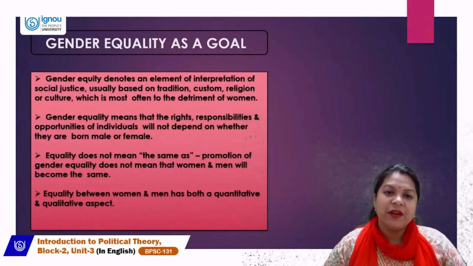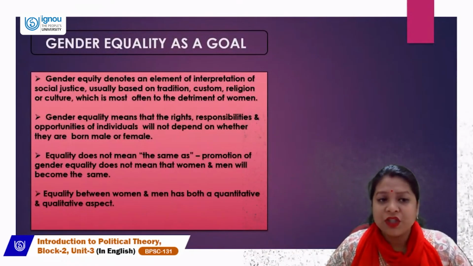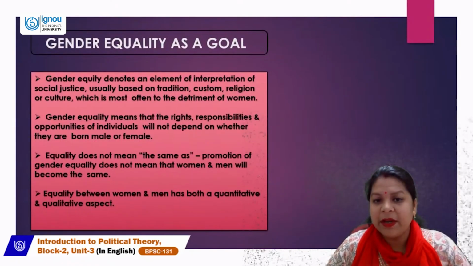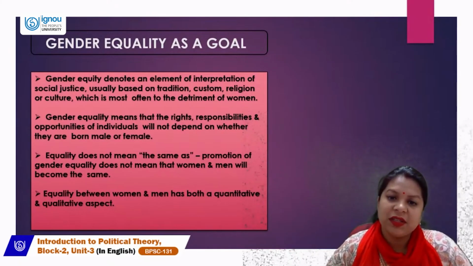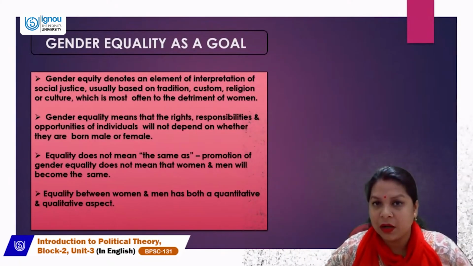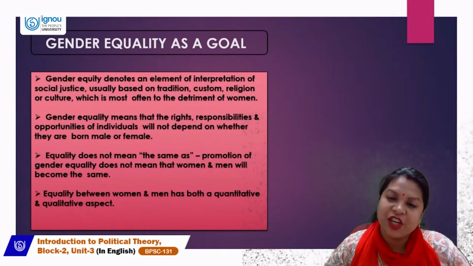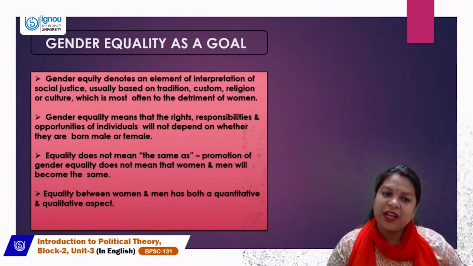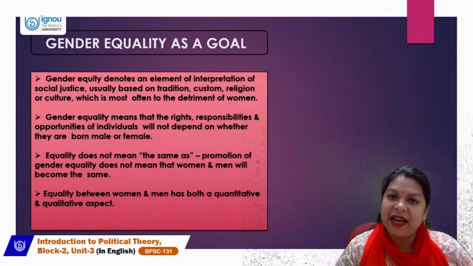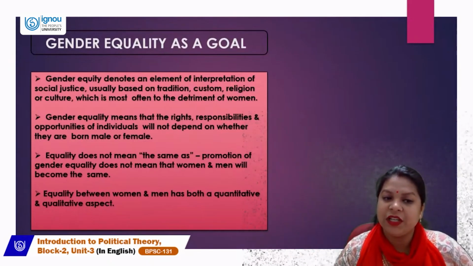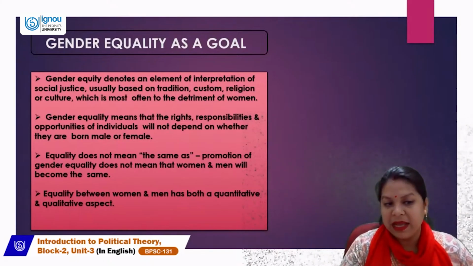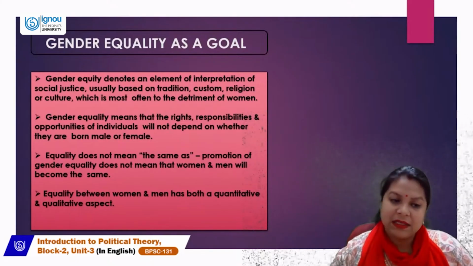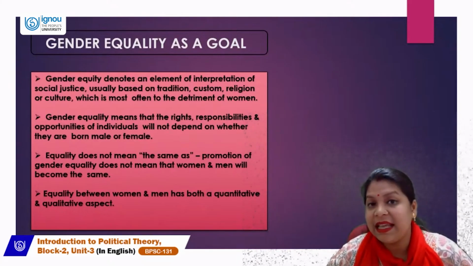Let's talk about gender equality as a goal. Gender equity denotes an element of interpretation of social justice, usually based on traditions, customs, religion, or culture, which is most often to the detriment of women. Gender equality means that the rights, responsibilities, and opportunities of individuals will not depend on whether they are born male or female. But equality does not mean the same as.